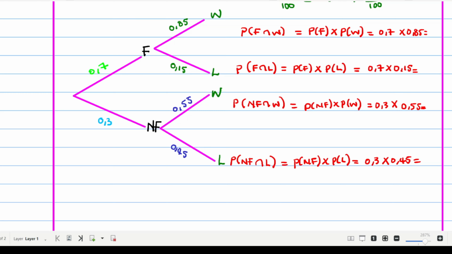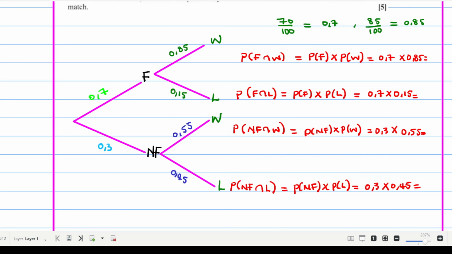Now we want to come up with the results of all the probabilities. The probability of being fit and winning is 0.595. The probability of being fit and losing is 0.105.